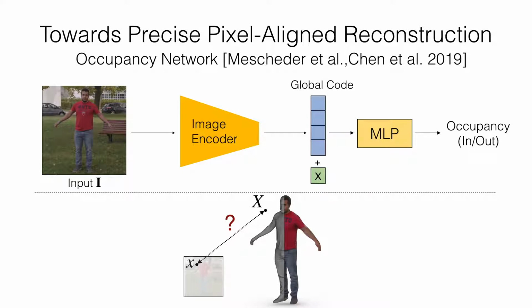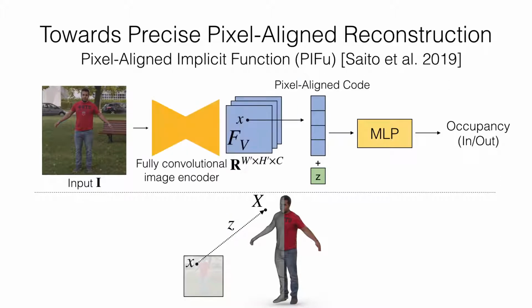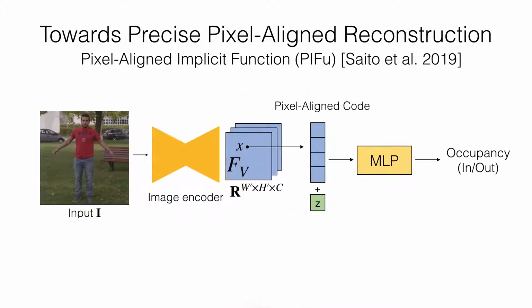Early works including occupancy network encode an input image as a global descriptor to reconstruct corresponding 3D shapes. However, this way, the network does not leverage the spatial relationship between queried 3D points and the input image. To address this issue, we introduced the pixel-aligned implicit function, where we utilize fully convolutional image features to associate a queried 3D point and the projected pixel coordinate. Given the pixel-aligned code and the queried depth value z, we can infer 3D occupancy fields in a pixel-aligned manner.